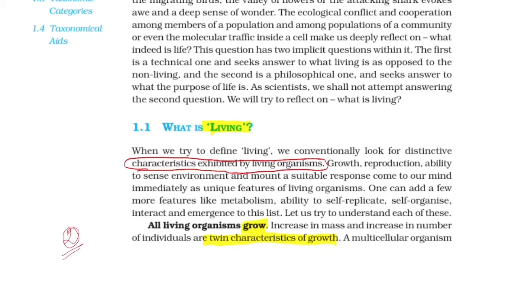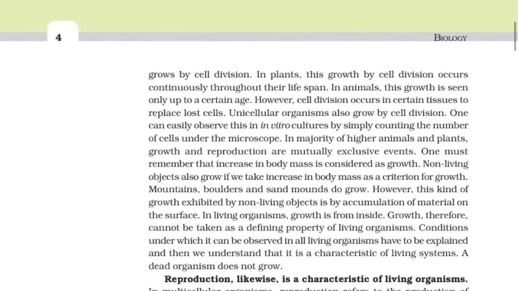That is increase in mass and increase in number. Both are called the twin characteristic features of growth. We know that multicellular organisms grow by cell division, and plants grow continuously throughout their life. In case of animals, they only grow up to a certain age.